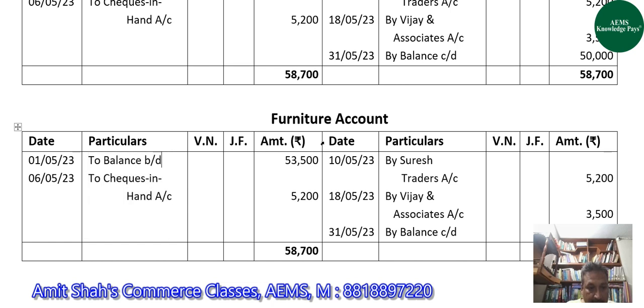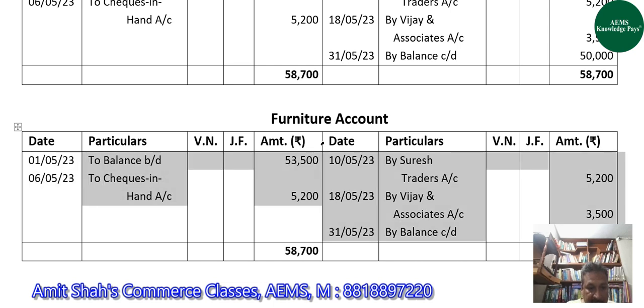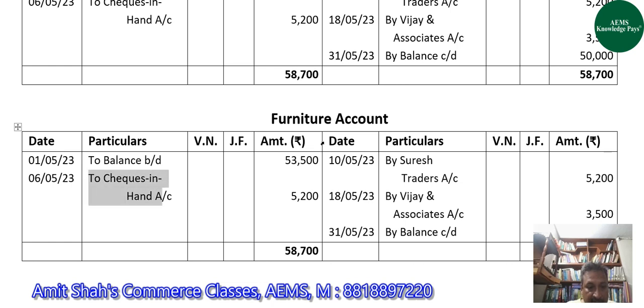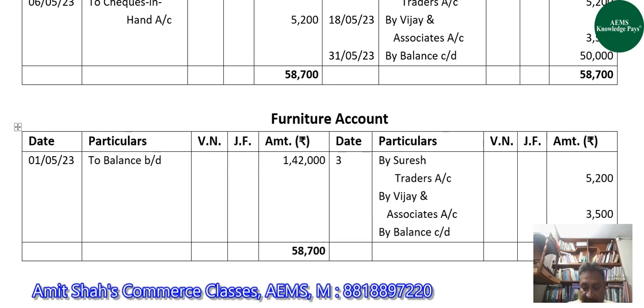We will make ledger for furniture account. Even though no transaction is there for furniture, yet we will make its ledger so that we could know the balance of furniture at the end of the month.